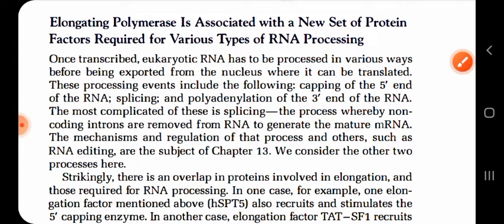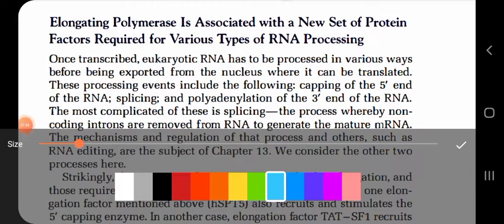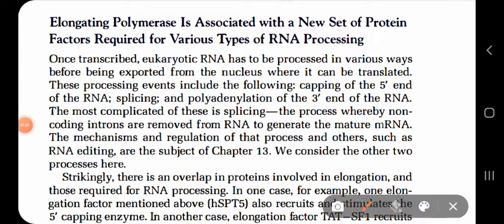So normally, there are three events in RNA processing. One is at the 5' end, where there will be a capping of the RNA. Second is splicing, where the introns are removed and the exons, which are the coding regions of the RNA, are joined to form a functional mRNA. And polyadenylation of the 3' end of the RNA, where multiple adenyl residues are added at the 3' end, done by enzymes like poly A polymerase.